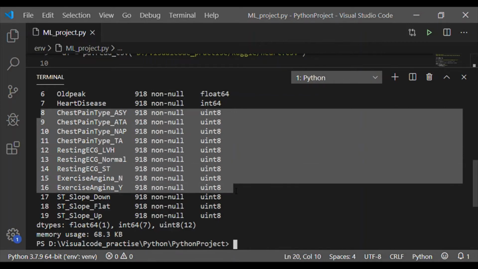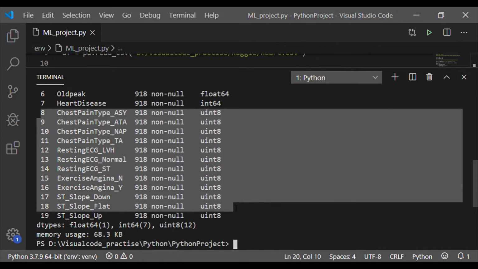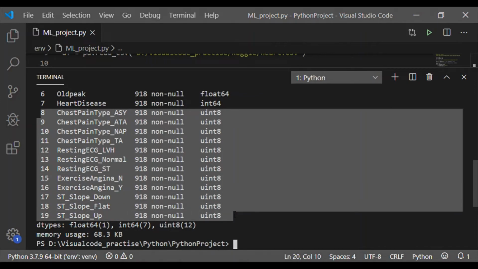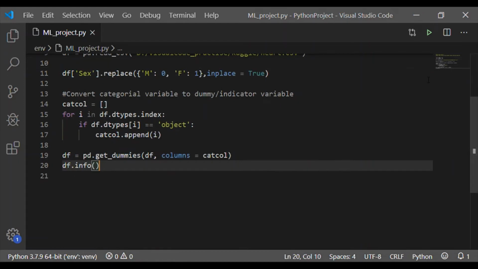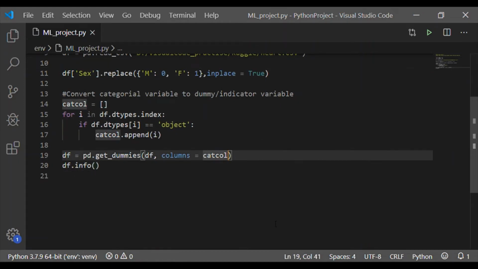The names start with the original categorical variable, that is chest pain type, then there is an underscore followed by the category like ASY. Similarly, ST_slope is the categorical variable and there is an underscore, then down, flat, up are appended. So totally we got 12 categorical columns.